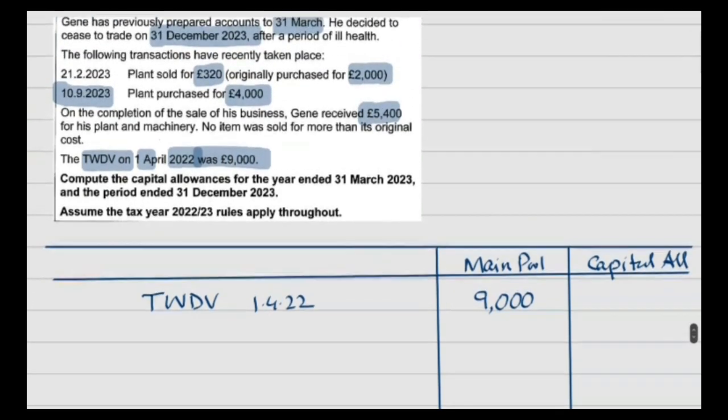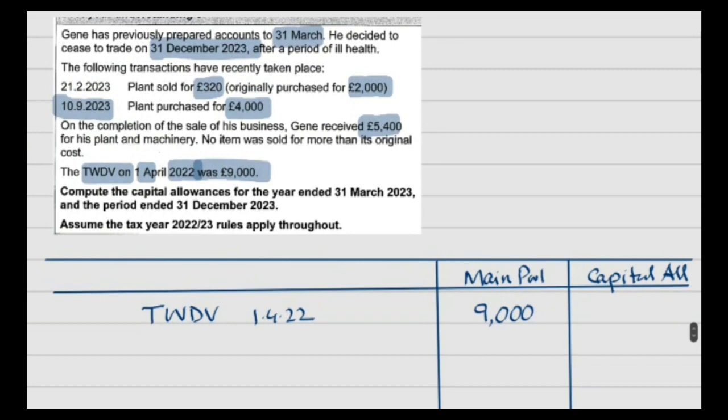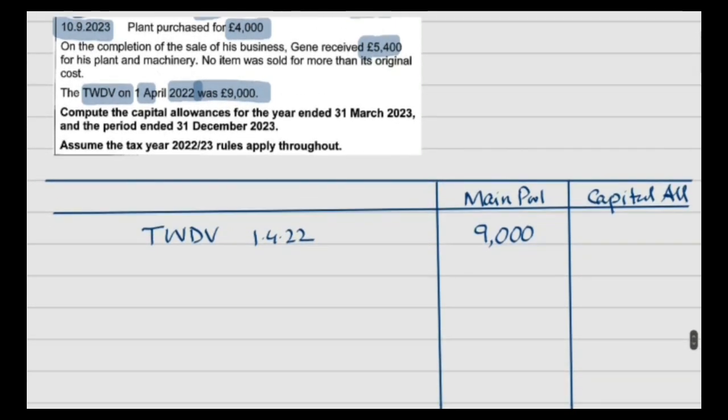We have to consider whether from 1st April 22 to 31st March 23, we have purchased some asset or not? From this period, from 1st April 22 to 31st March 23, there is only one transaction, which is sale of plant that has original cost of 2000. So we have to deduct this sale proceed.